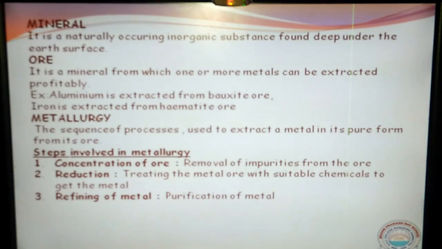Okay. So this is the introduction part of our metals and non-metals. In our next session, we are going to see some of the physical properties of the metals and also non-metals.